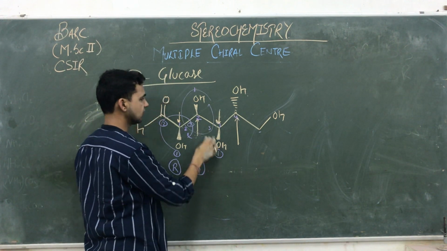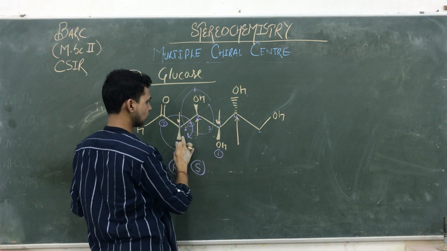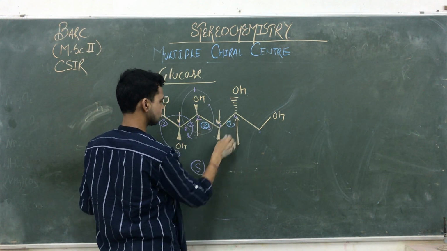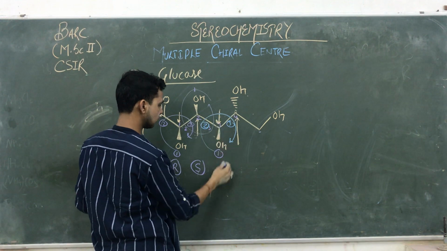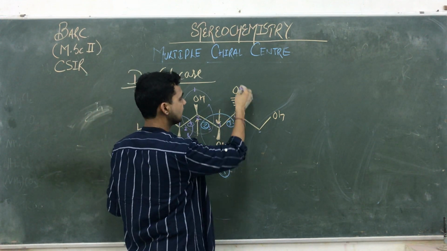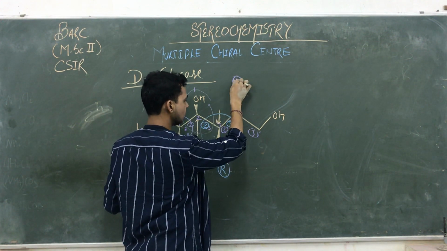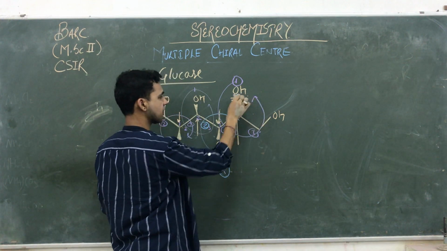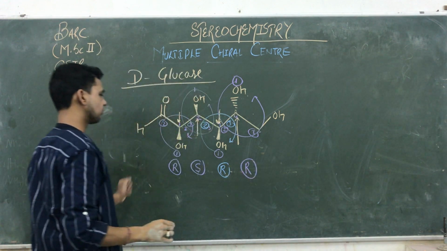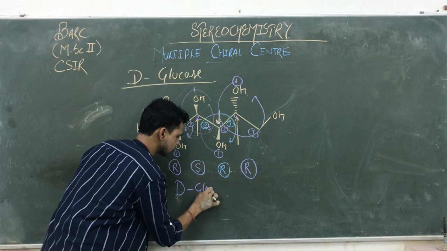And here we are going to find out its configuration. Here we give number 1. Here OH, here OH, here carbon, here carbon. This carbon having OH, so we give it the second number, 2, and here 3. So it's working 1, 2, 3. So the third position has R configuration. Then we find the configuration of 4. We give number 1 to this one, number 2 to this one, number 3. It's working 1, 2, 3. But here the highest priority group is away from the observer, so its configuration is R. So its configuration is RSRR. That is the example of D-glucose.